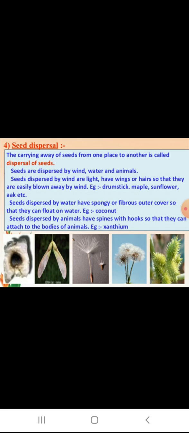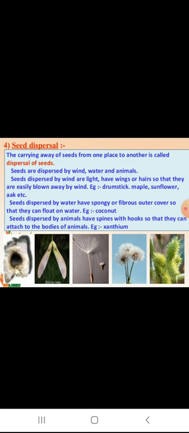So, like birds, they are eating fruit from a tree, and after that they go to different places. When they excrete, some seed coats are very strong and cannot be digested, so when they excrete into different places, there new plants arise.